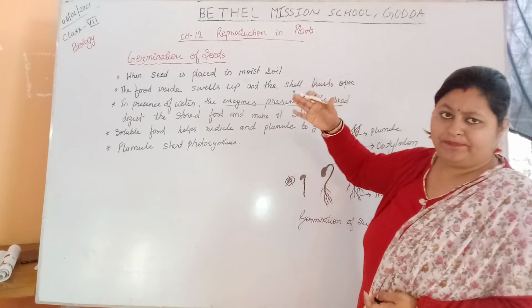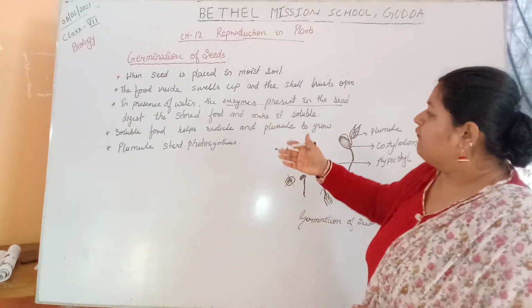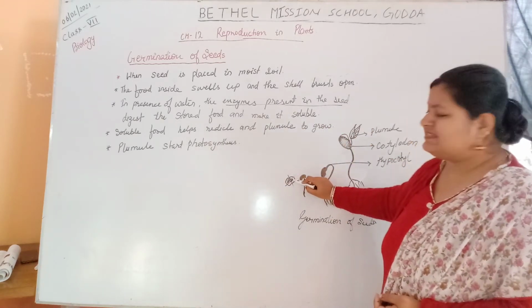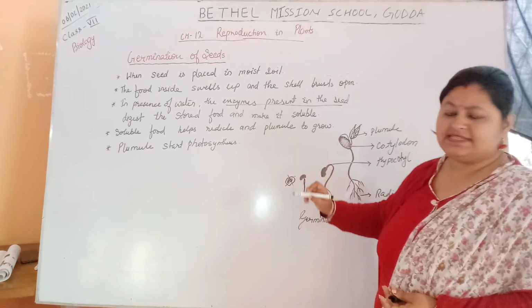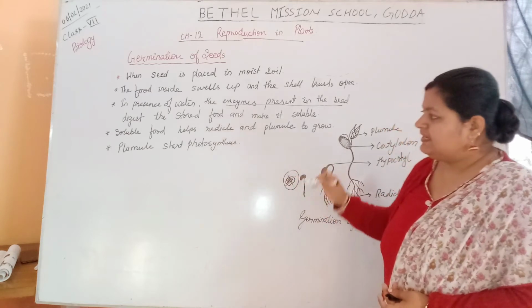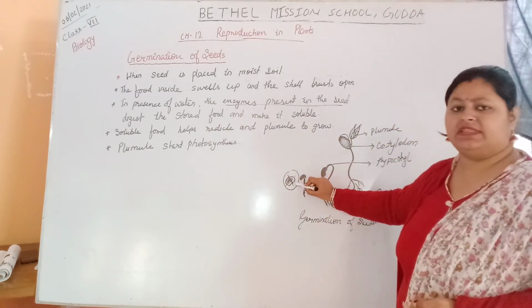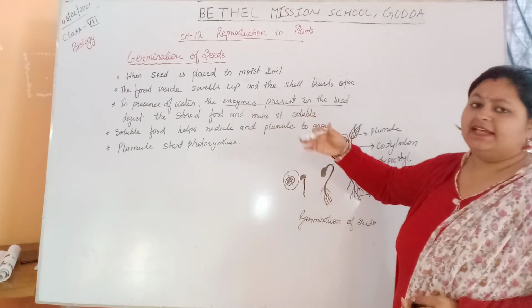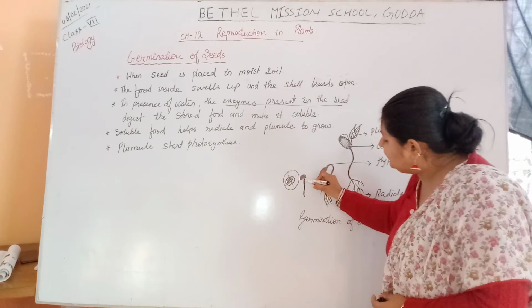Then in the presence of water in the soil, the enzymes present in the seed digest it completely and make the food soluble. It mixes with the soil, and that soluble food helps the radicle to grow.